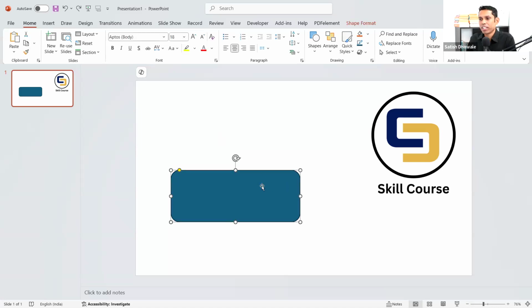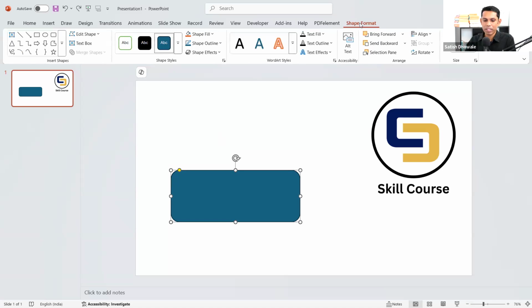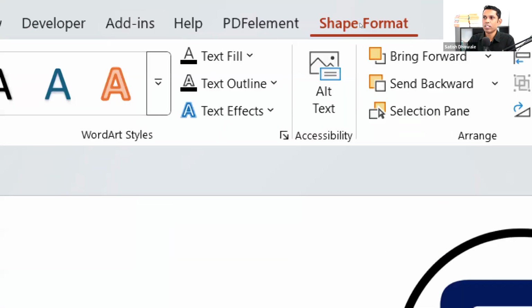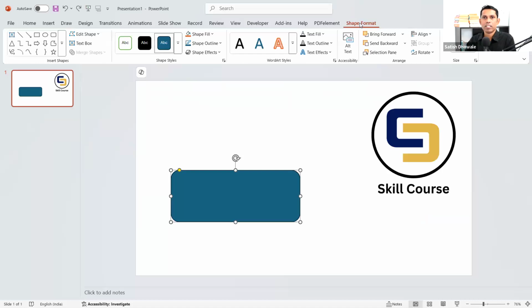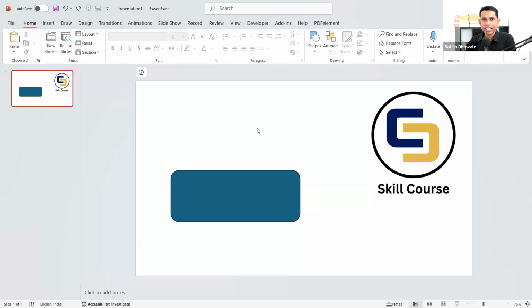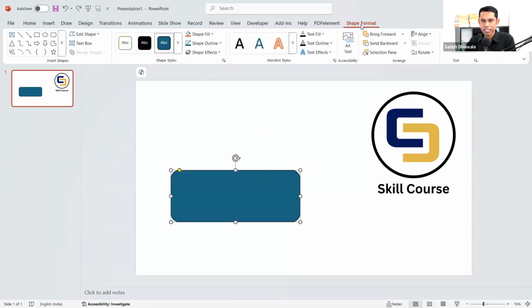I have this particular rectangle, and I'm going to select the rectangle first. Always remember, click on Shape Format, which is available at the top in the tabs. And this will only appear when you select the shape. If you click on the blank area, you will not be able to select the shape. Clear? Now I'm going to click on this shape. I'll click on Shape Format.